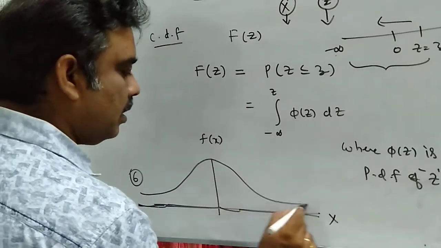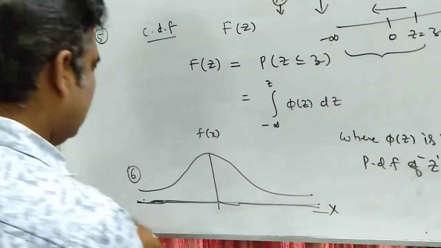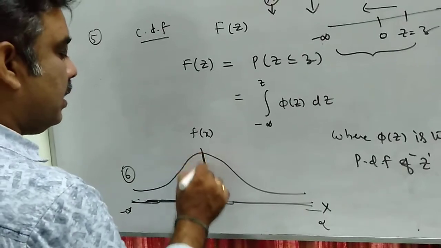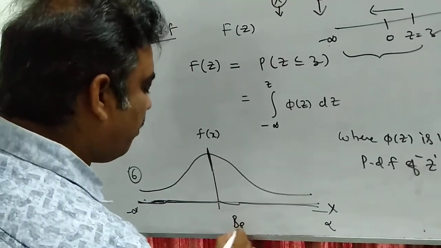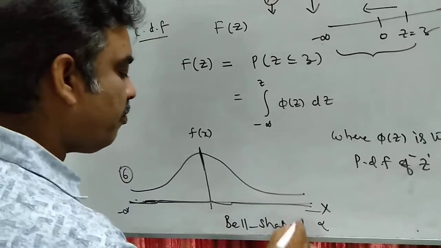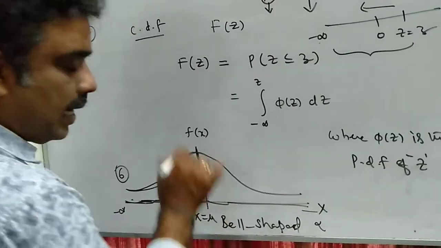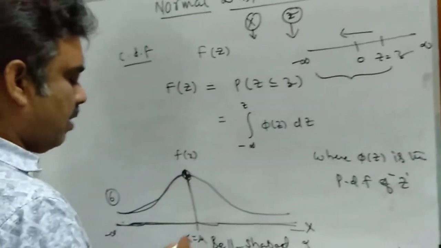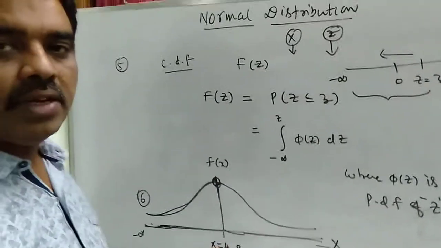If you take the capital X values on the x-axis from minus infinity to infinity, and the f of x values on the y-axis, then the graph will be the bell-shaped curve. This is in the shape of a bell-shaped curve, and there is the line x is equal to mu. The peak point of the curve is on the line x is equal to mu, or z is equal to 0, same.